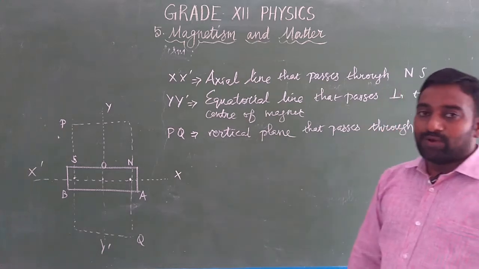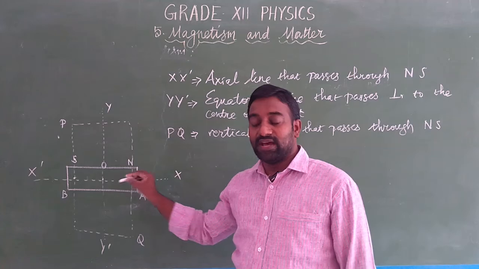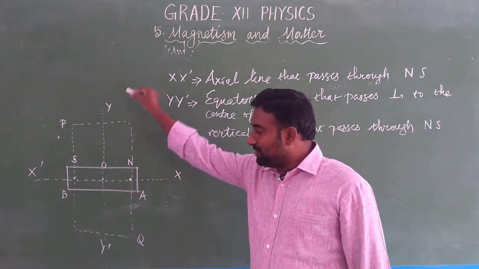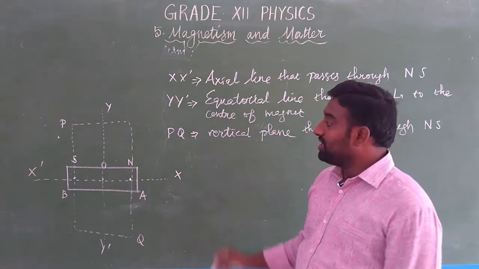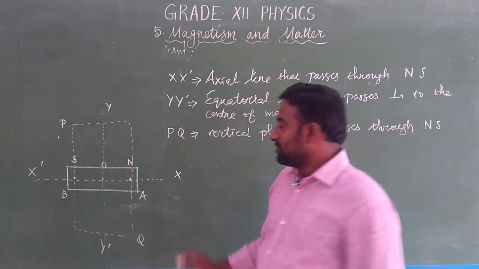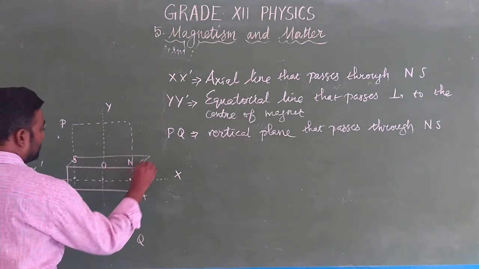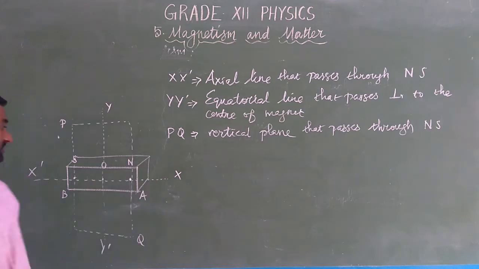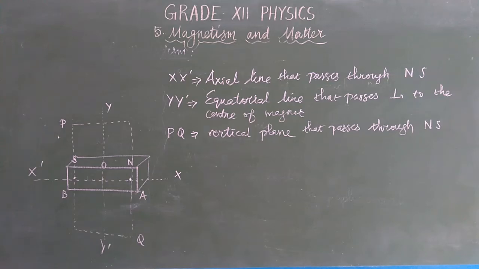Okay, so we have three lines. One is the axial line, the horizontal line, always along north and south, and the perpendicular line drawn from the center is the equatorial line. So the equatorial line always passes through the center of the bar magnet. Usually the bar magnet looks like this, with the north pole and the south pole.